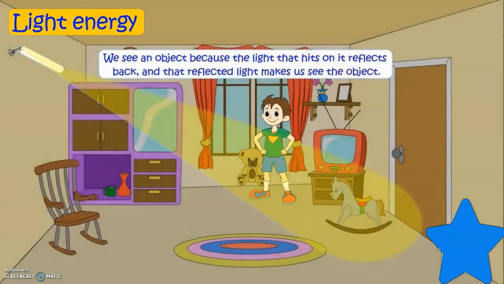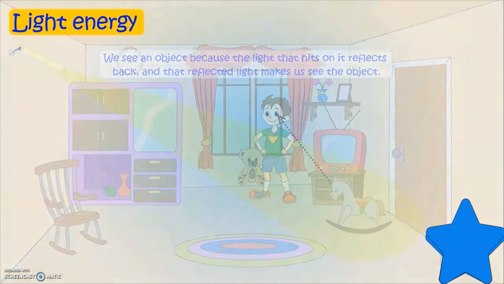Of course, we learned that we can see objects only when light falls on them, and then it reflects back to our eyes and makes us able to see the objects around us.